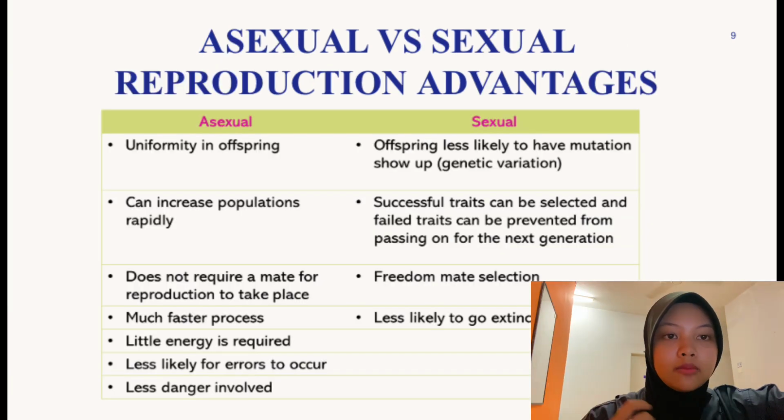Asexual and sexual reproduction: the advantages. For asexual: uniformity in offspring, can increase populations rapidly, does not require a mate for reproduction to take place, and a much faster process. Advantages of sexual reproduction: offspring less likely to have mutations show up. Successful traits can be selected and failed traits can be prevented from passing on to the next generation. Freedom of mate selection, and less likely to go extinct.